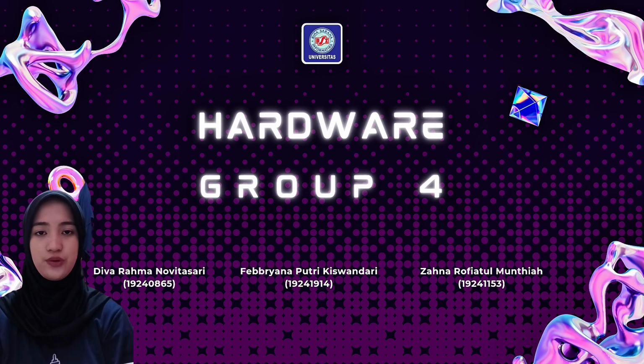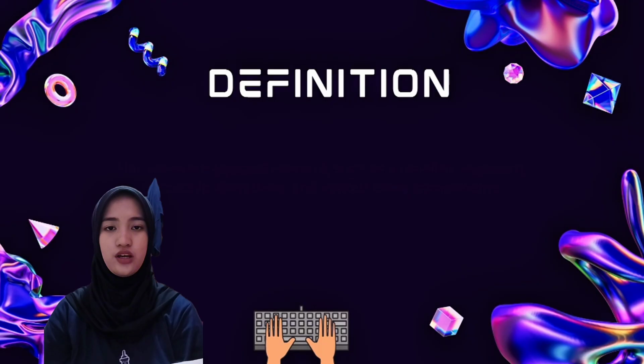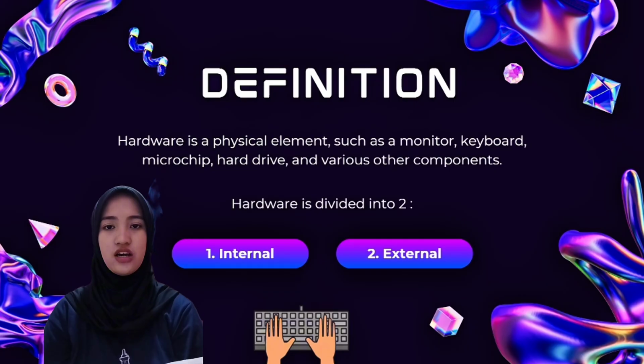Next, we'll discuss hardware. First, let's understand the definition of hardware. Hardware is a physical element, such as the monitor, keyboard, mouse, chip, hard drive, and various other components. Hardware is divided into two types, namely internal and external.